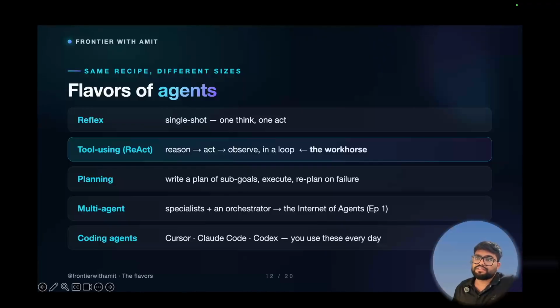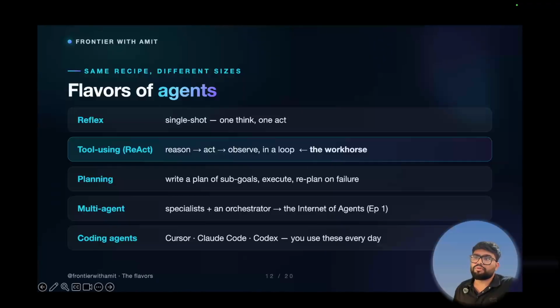Next is the planning agent. It makes a plan first, then follows it, and if something breaks, it plans again. And next is the multi-agent system. A multi-agent system is a team of agents working together. That's the internet of agents we have been talking about since episode 1, and in this entire series we are going to do a lot of things around it.